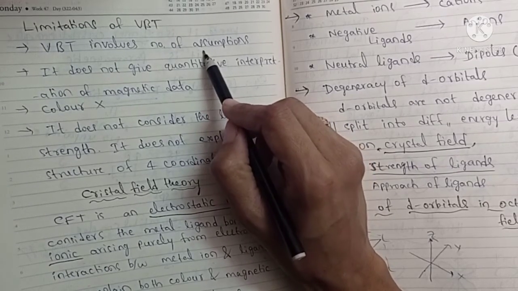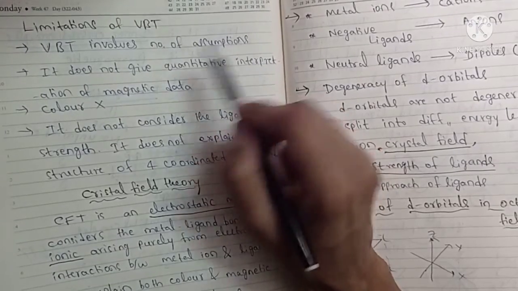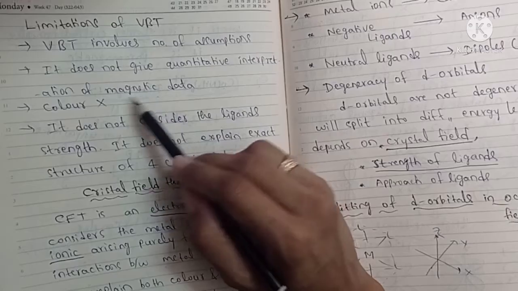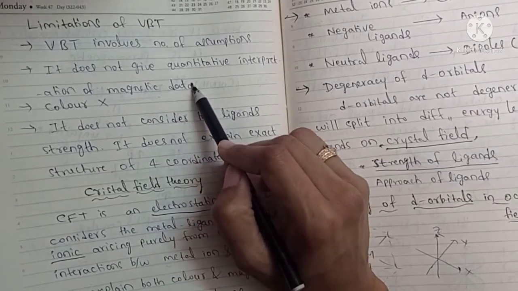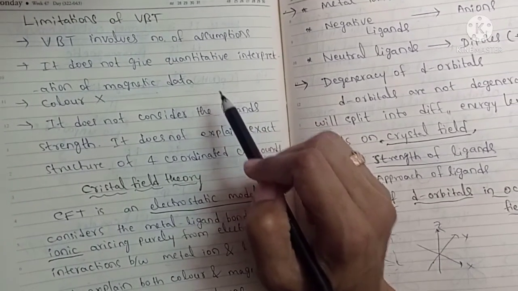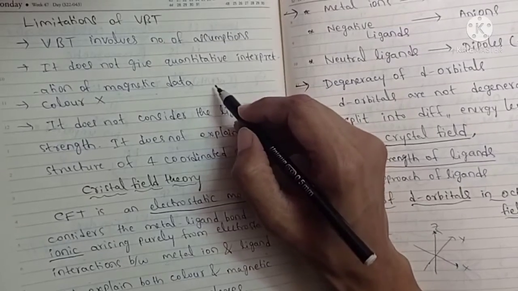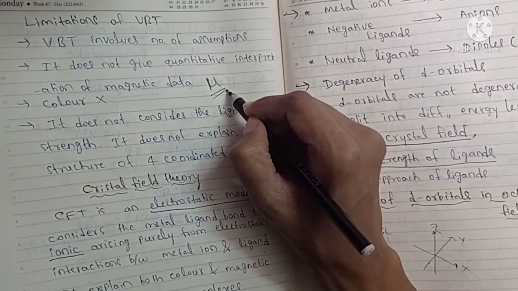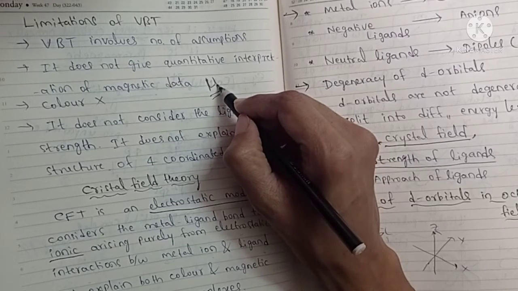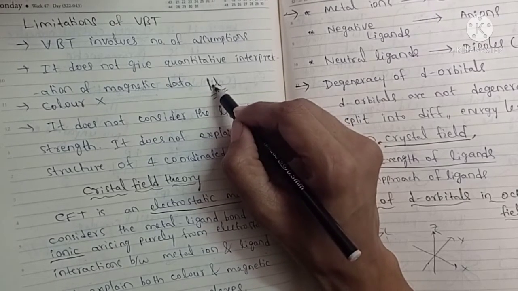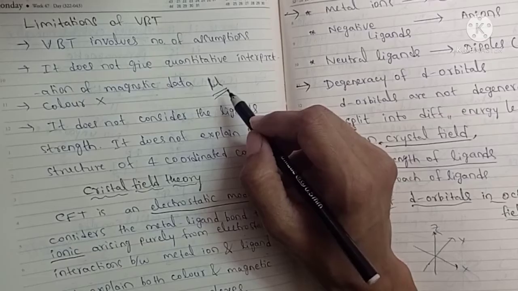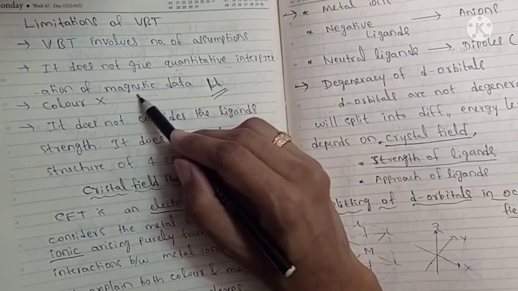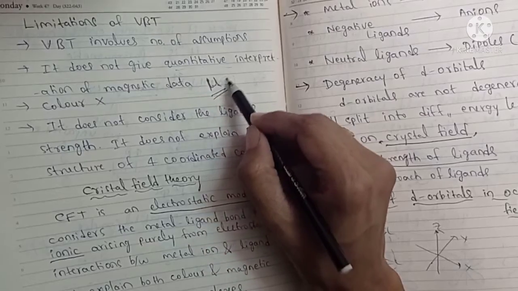It is based on so many assumptions, and it does not give a quantitative interpretation of magnetic data. He said which complex is paramagnetic and which is diamagnetic, but he doesn't calculate the mu values. It doesn't give the exact magnetic moment of the complexes, so it doesn't give the mu values.